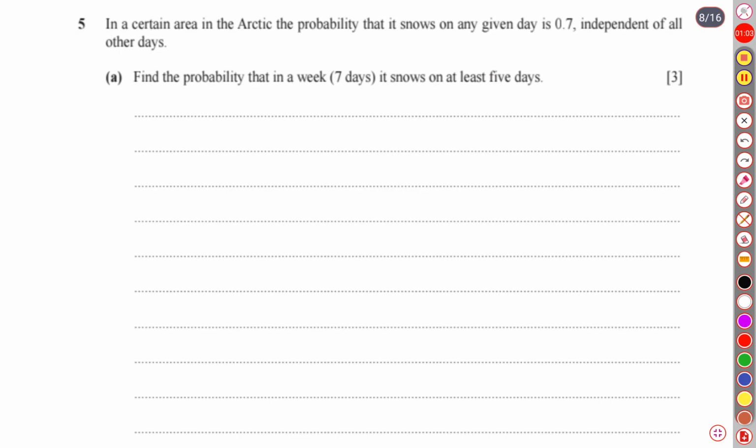Look at this. It is written that the total number of experiments is 7, which is given, and the probability of each day is also given. As the total number of experiments is given, it must belong to binomial distribution. So how to identify a binomial distribution? If the total number of experiments is given, then that distribution belongs to binomial distribution. So let's start solving this.